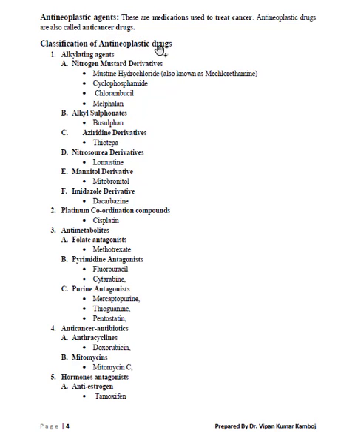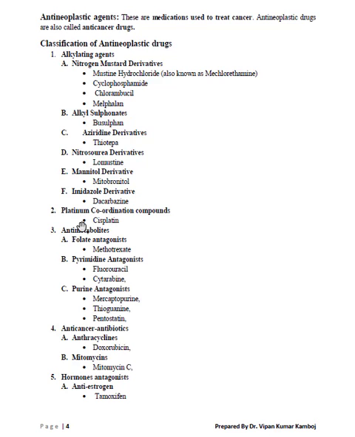Here, the classification of anti-neoplastic agents is given. We can divide these drugs into 5 classes as given in the syllabus. First class is alkylating agents, second class is metal coordinated compounds, third antimetabolites, fourth anti-cancer antibiotics, fifth hormone antagonists. Subclasses of alkylating agents are nitrogen mustard derivatives, alkyl sulfonates, aziridine derivatives, nitrosourea derivatives, mannitol derivatives, imidazole derivatives.